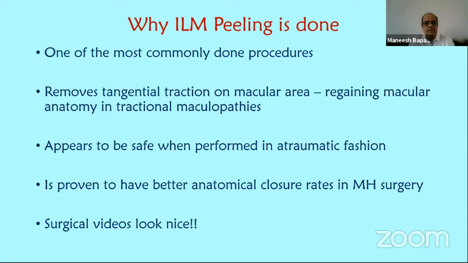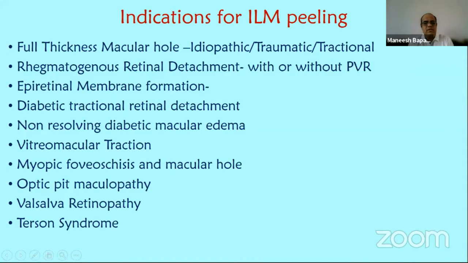Peeling of the ILM is one of the most commonly done procedures nowadays, and it helps in removal of tangential traction in the macular area, regaining the macular anatomy in tractional maculopathies. It appears to be safe when performed in an atraumatic fashion and is proved to have better anatomical closure rates in macular hole surgeries. And probably more importantly, the surgical videos look really nice. These are the common indications we all know: